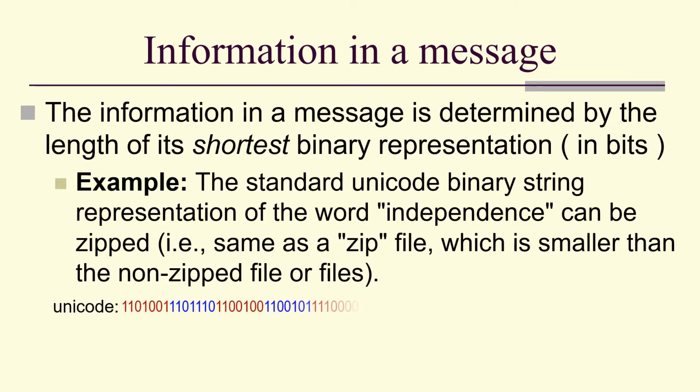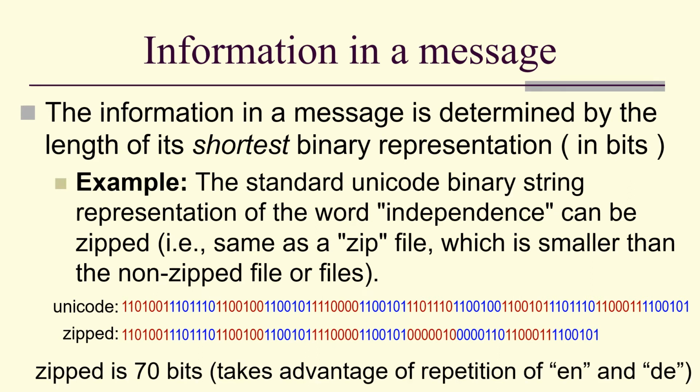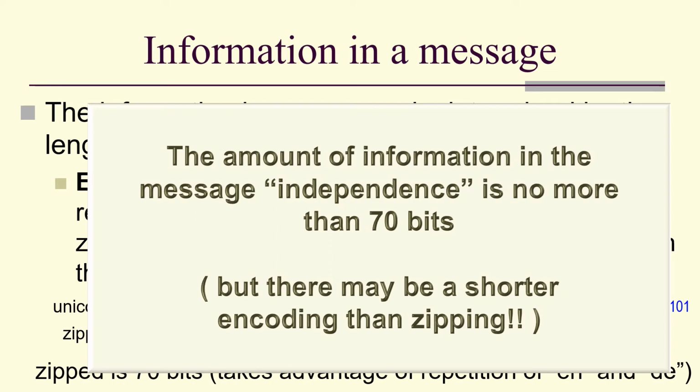Here's the Unicode for the word independence, and here is its zipped representation. We haven't lost any information, but the zipped is 70 bits, taking advantage of the repetition of the EN and DE. And the amount of information, therefore, is no more than 70 bits, but there may be an even shorter encoding than zipping.